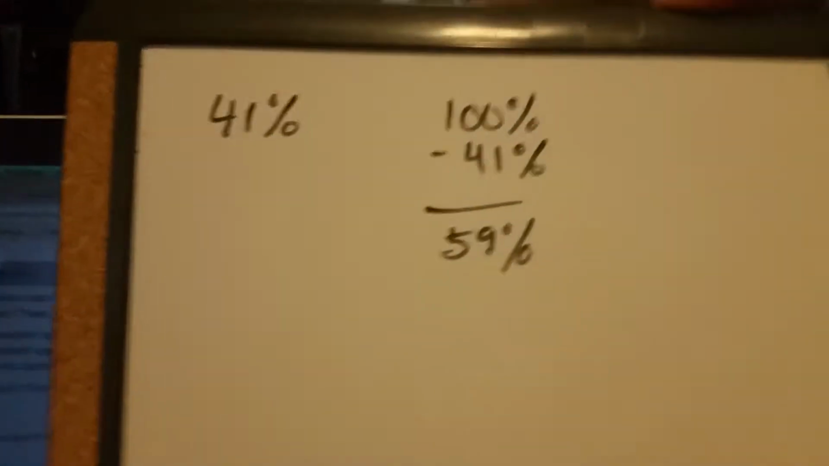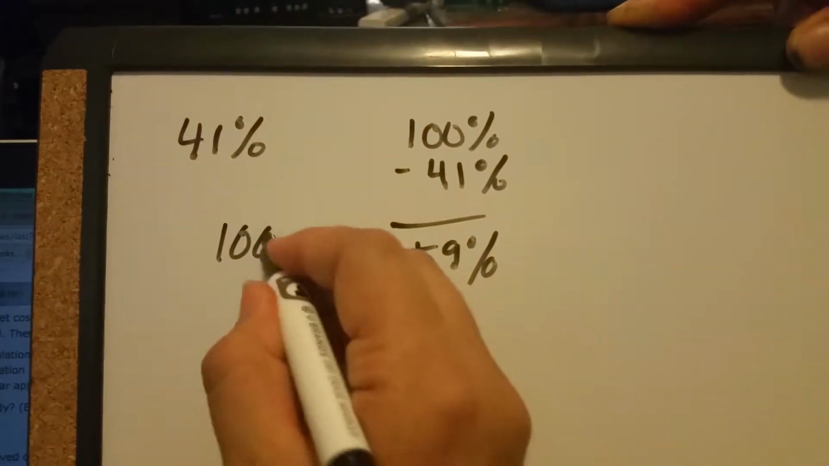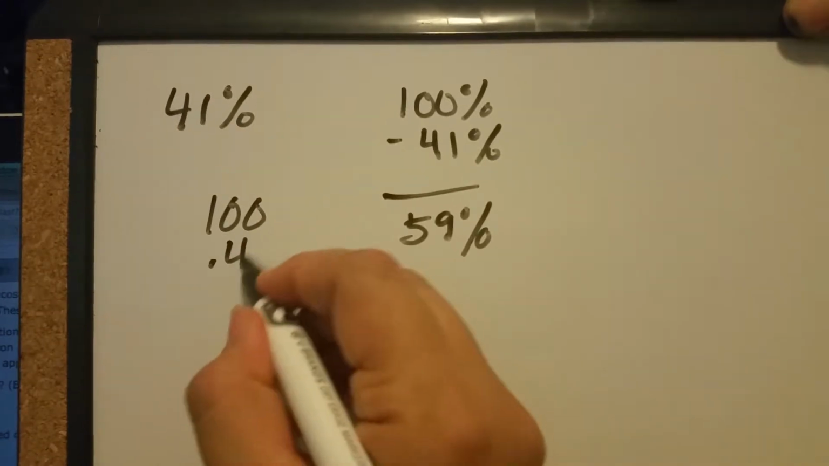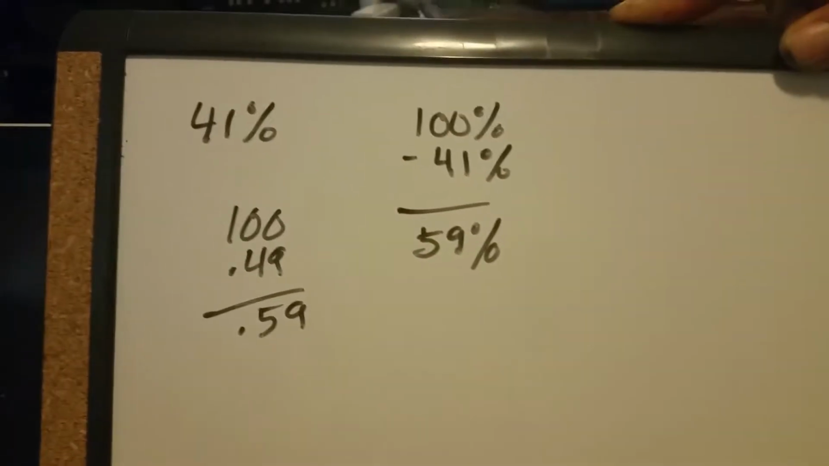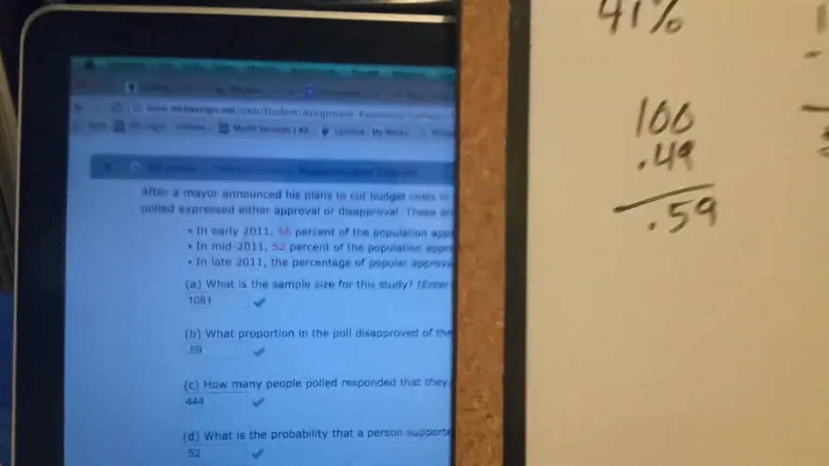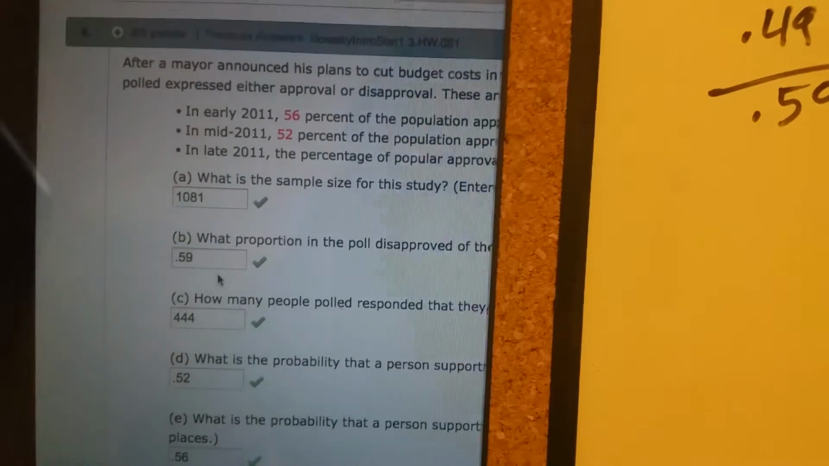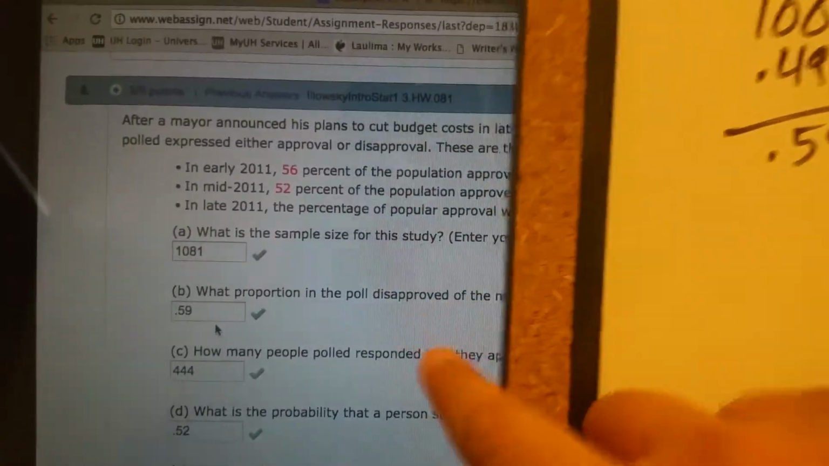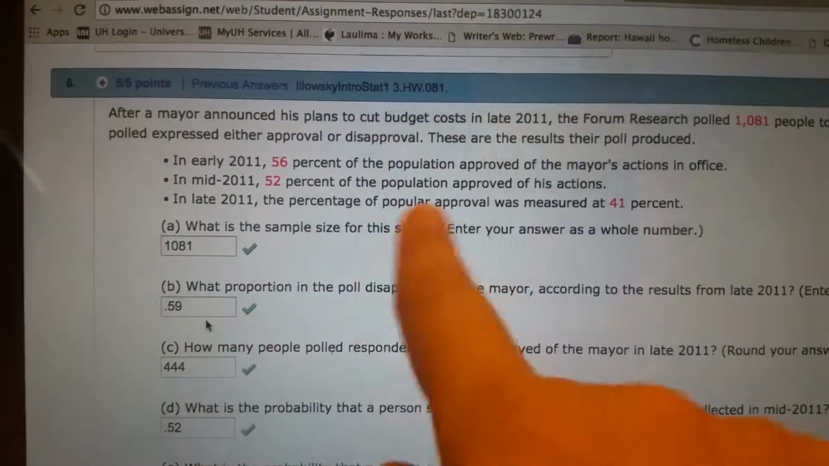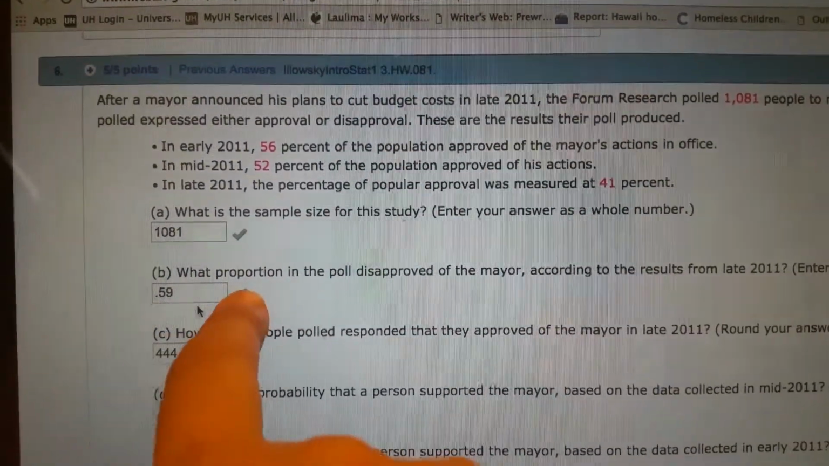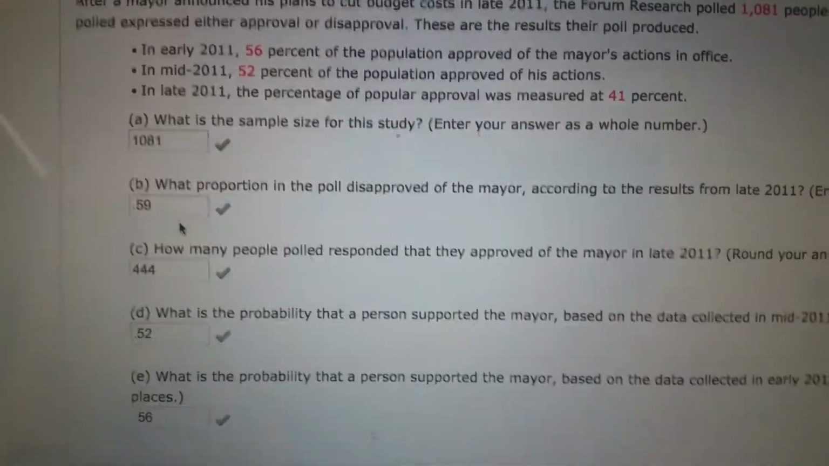So 59%. If you turn it to a decimal, it comes out to 0.59. So basically 0.59 for me. Again, I don't know what yours says, because mine says 41%. Yours might say something else. But just remember, subtract it from 100 and you're going to get the amount of people who disapproved.